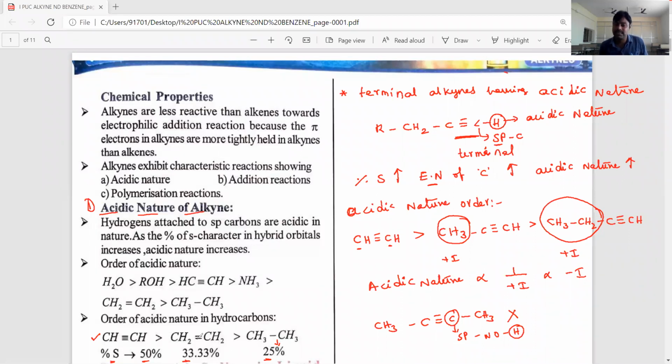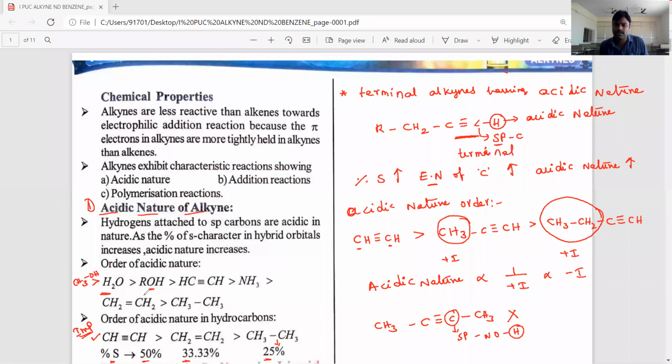Ethyne is more acidic than alkenes, ethene, and then ethane. It is a very, very important order. Okay, students. Next, one more important thing is the acidic nature of different compounds. Generally, water can produce H plus ions very fast when compared to alcohols. Actually, among the alcohols, methyl alcohol, CH3OH, has more acidic nature when compared to water.